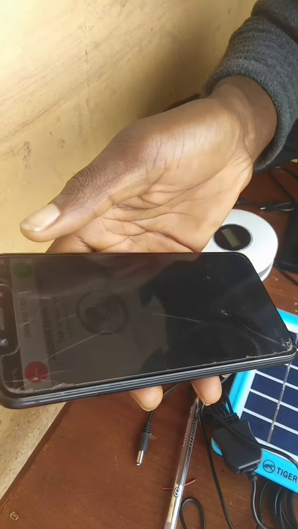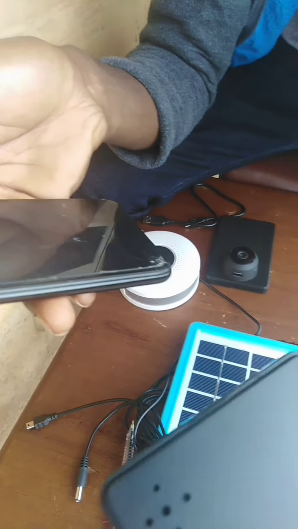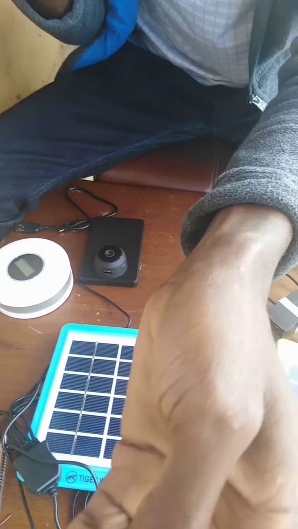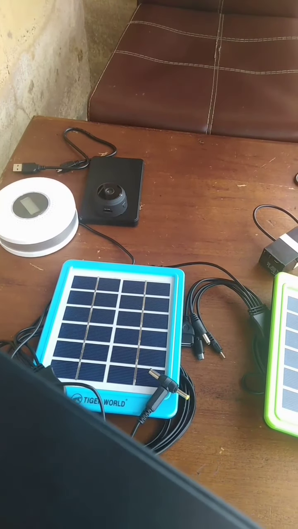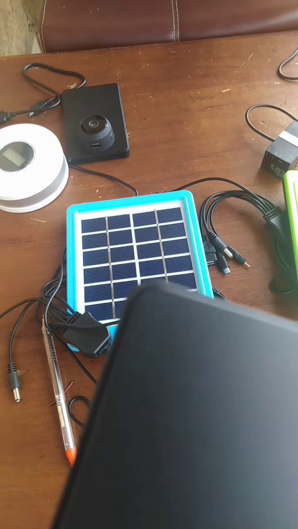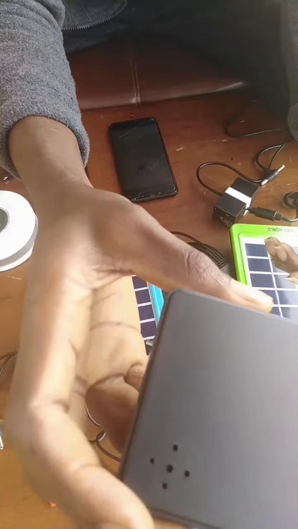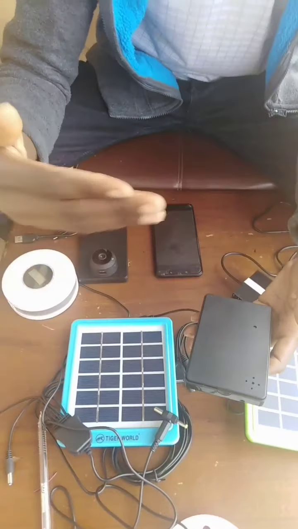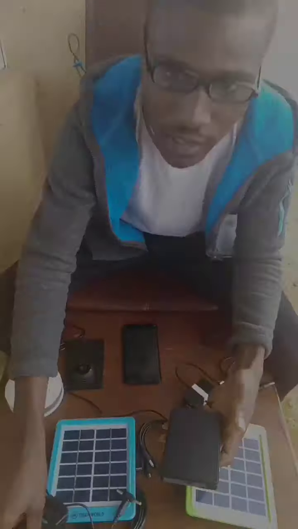Alright, so we should receive a call right now. So you see dummy is calling us right now. So I'm going to pick up the call and then I'll leave you with dummy so you can listen to the conversation. Hello, how are you doing? Hello? So we just made a phone call using dummy. Okay, so that is how you actually make a phone call using dummy. You just need to say out the number and then dummy calls it.